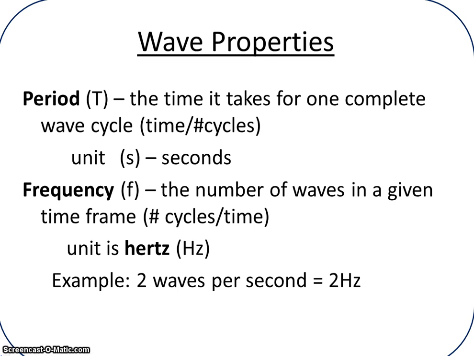It's the number of waves in a certain amount of time. And the unit for frequency is hertz. So you would respond by telling me that something has 4 hertz, 5 hertz, 6 hertz when you're talking about the frequency of a wave.